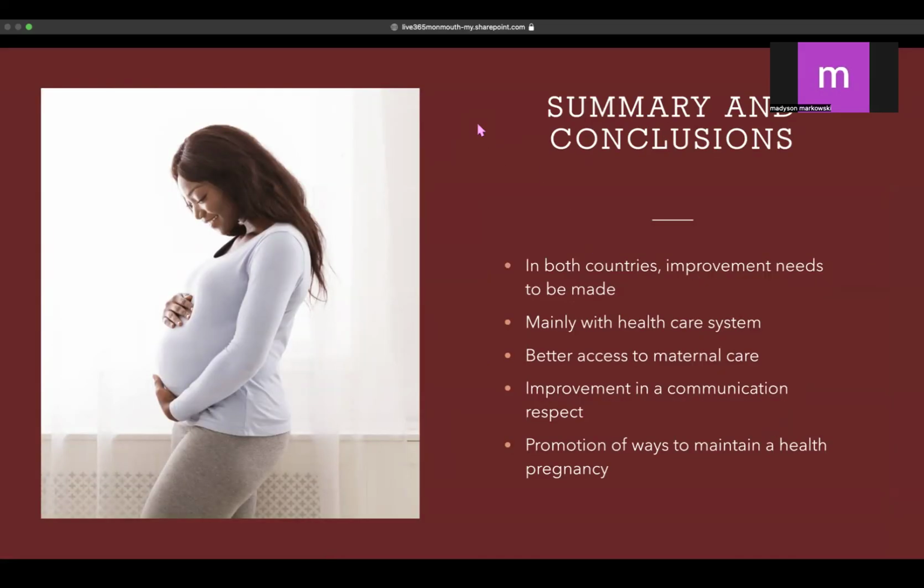So, summary and conclusion, in both countries, improvement needs to be made. This is on a societal level as well as within the healthcare level. There should be more affordable access to care as well as better ways to get care. As for Poland, they do have free maternal care for all women, but the downside of that is that there are longer wait lists to get in to see these care providers.